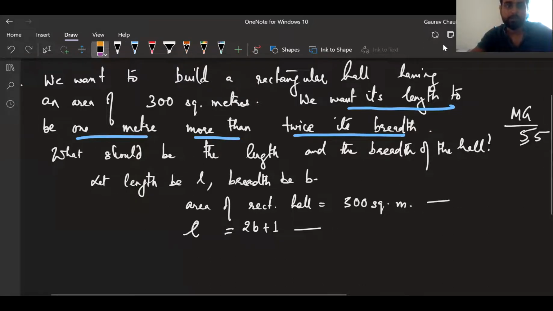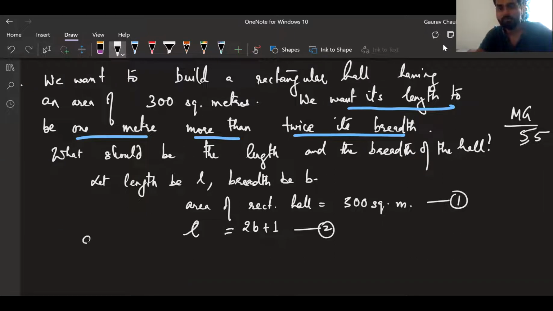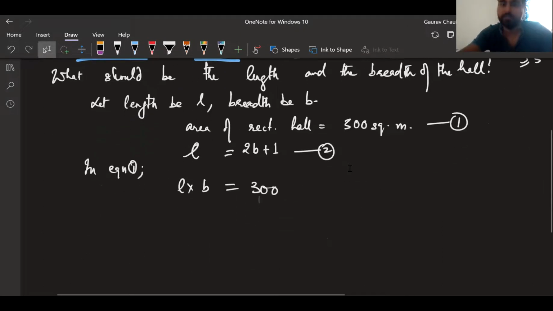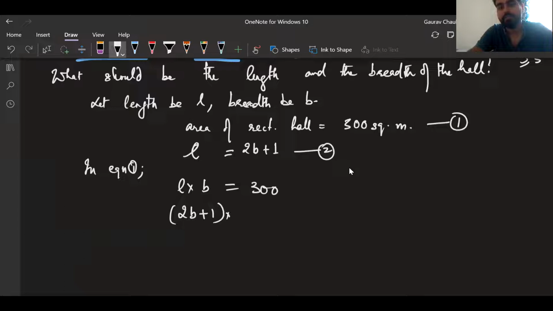Perfect. So let's take this as equation 1 and this as equation 2. In equation 1 we can write that L into B is equal to 300. Yes, right, and that becomes 2b plus 1 into B is equal to 300. We good?